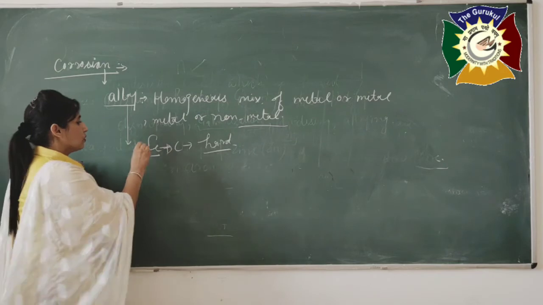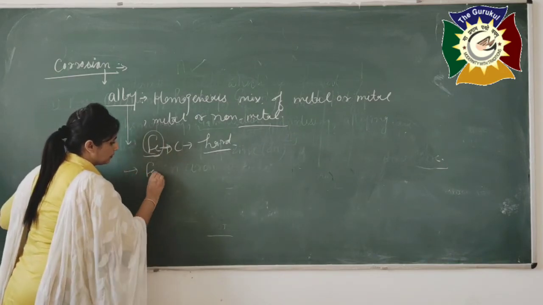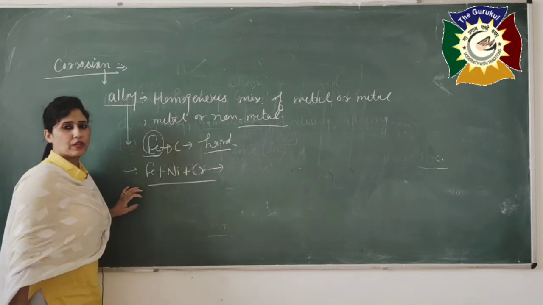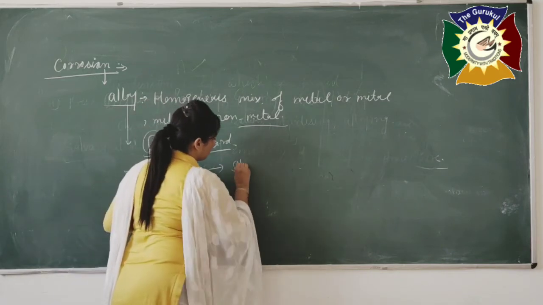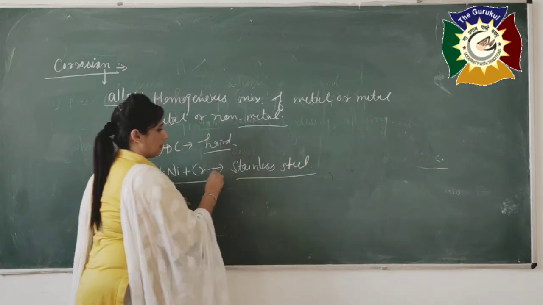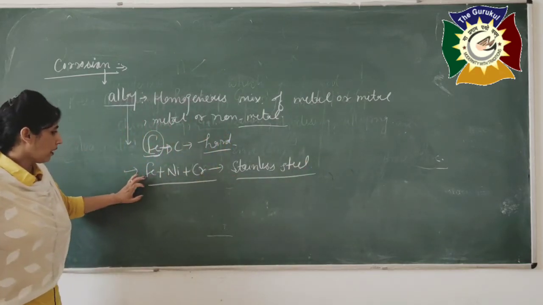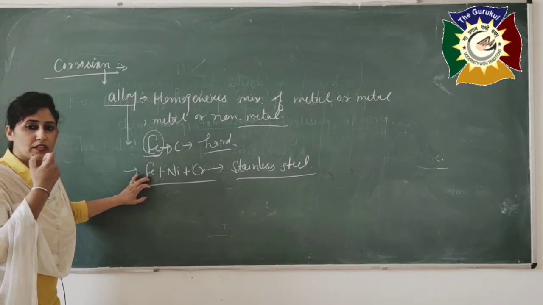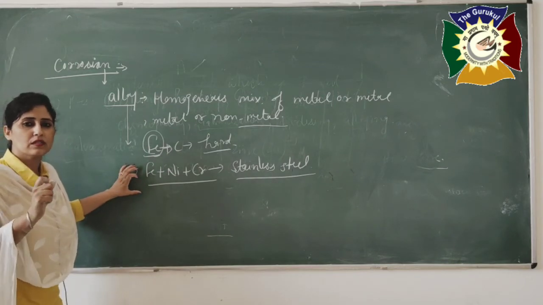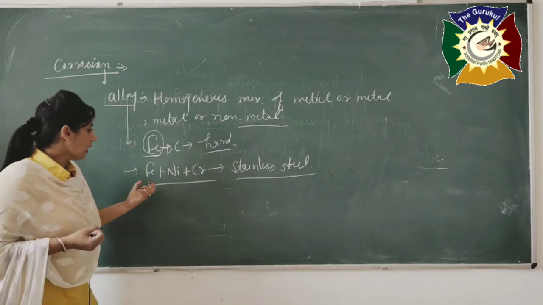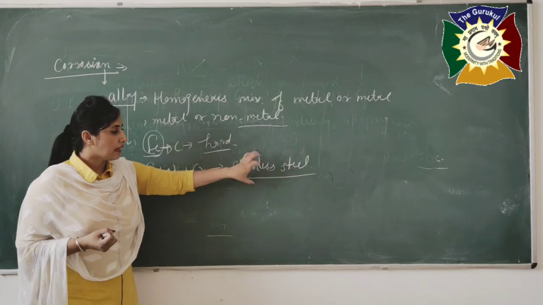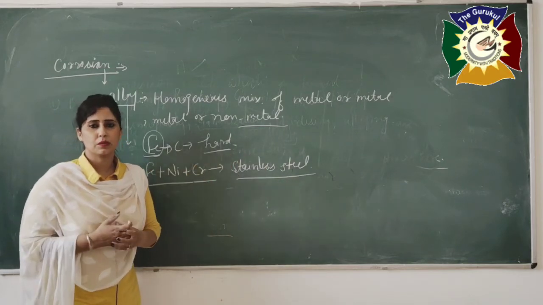Iron is used when we have to add the iron with nickel and chromium. It gives the formation of stainless steel. Because we know that rusting on iron is very easy, because iron is a metal on which water and oxygen react very fast. But if we add some nickel and chromium in it, it gives the formation of stainless steel. That means it can prevent the rusting process also.